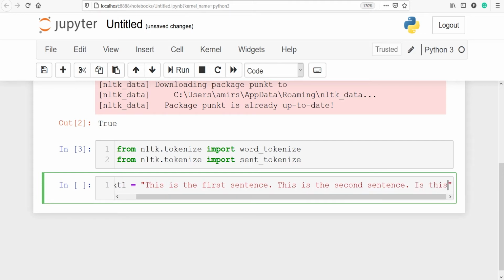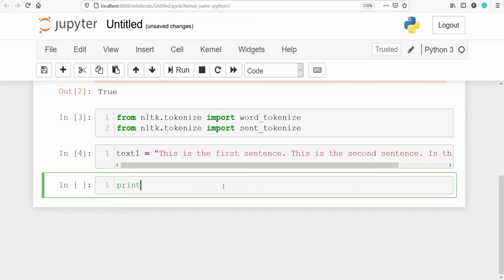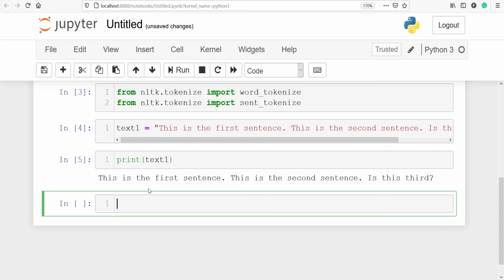Is this third? And I'll put a question mark. So here I have written three sentences in the variable text1. Let's execute our code. Let's print our variable text1, print text1. In the output we have three sentences. This is the first sentence, this is the second sentence, is this third.